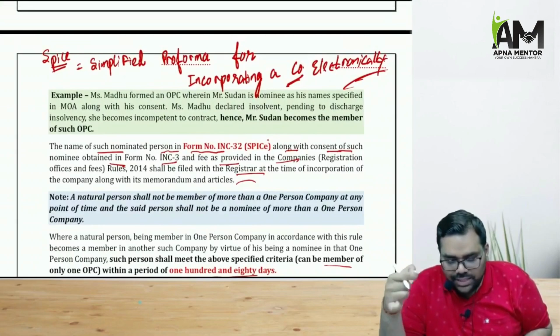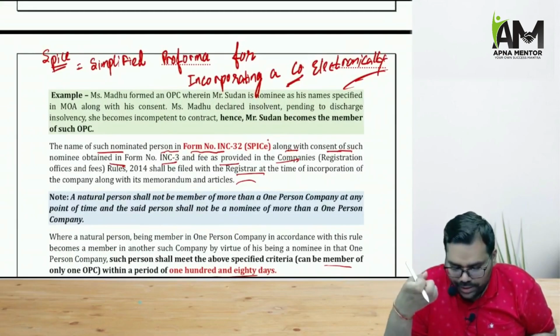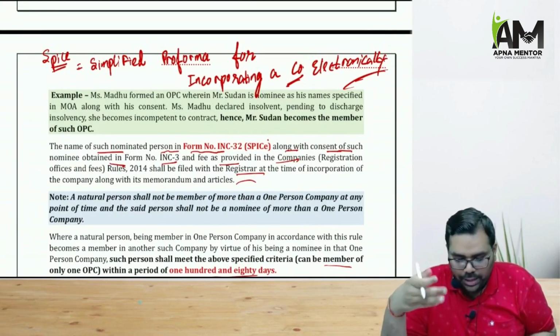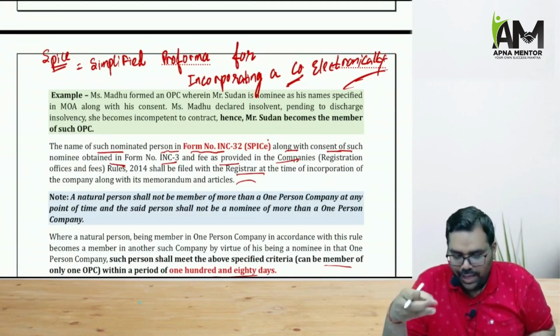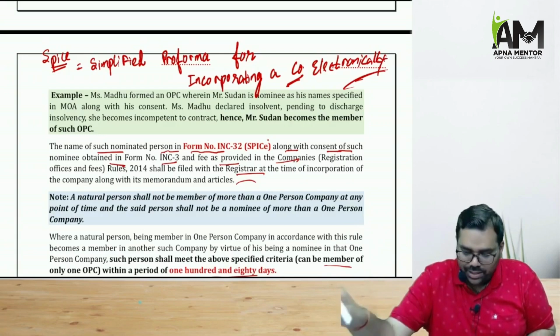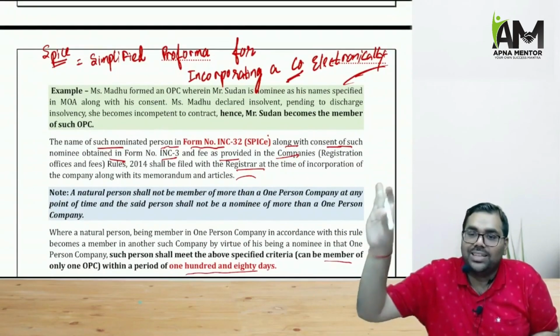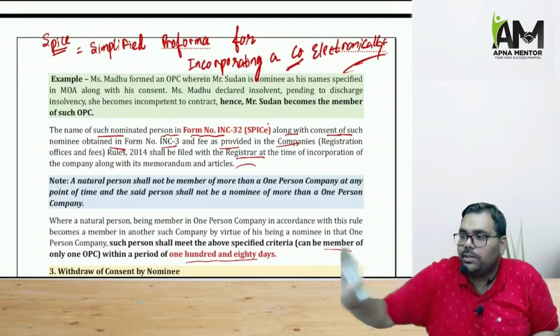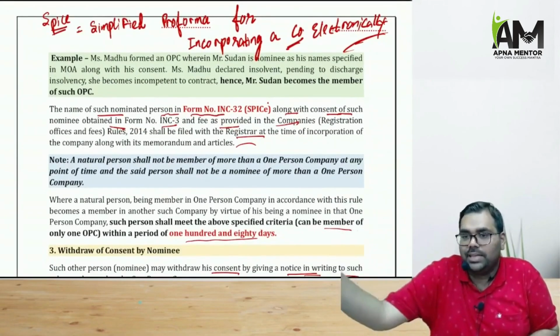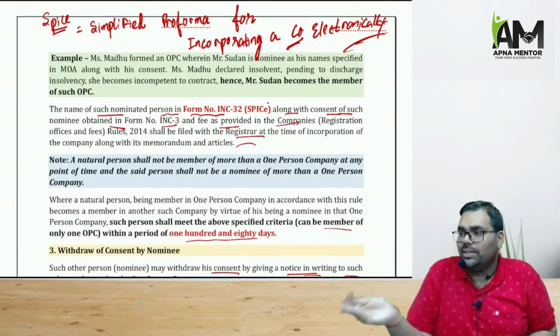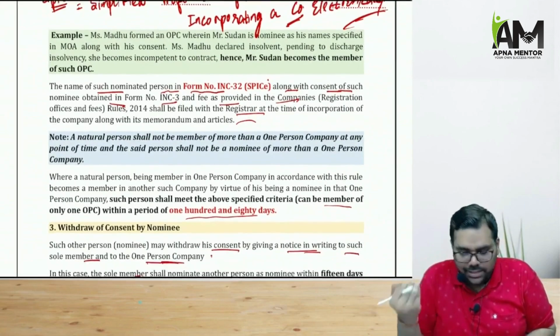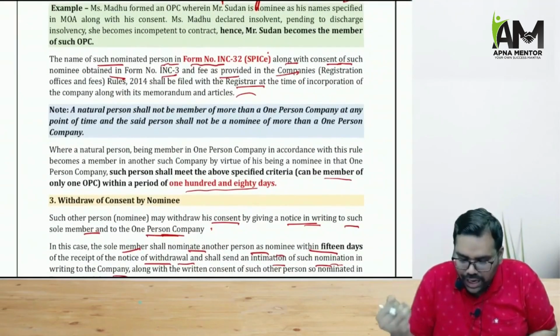The name of such nominee in form INC 32, that is the SPICE form, along with the consent of the nominee and with fee, shall be intimated to the registrar. I always say that registrar is the god of company law, the temple of company law. Everything the company does, company has to intimate to the ROC. So when the consent of nominee is obtained, that is to be intimated to the ROC.